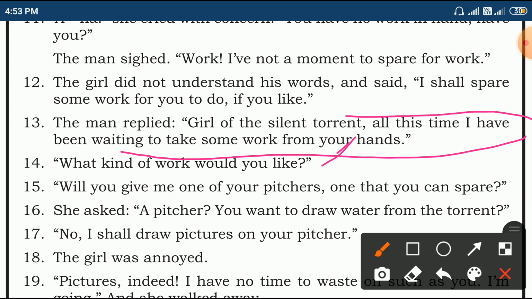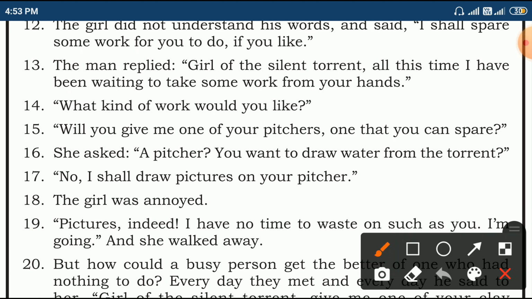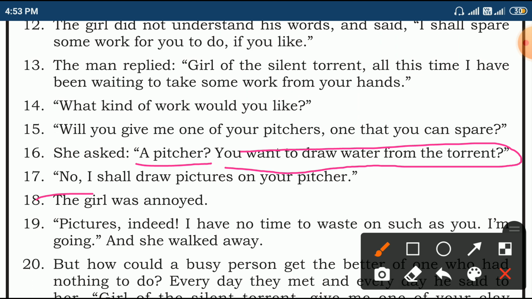So there are two pictures. She carried two pictures. In that, he wanted to get one to do something, and another one she can use to fetch the water. She asked, a picture? Surprised, you want to draw water from the torrent? Then he says, no, I shall draw pictures on your picture.